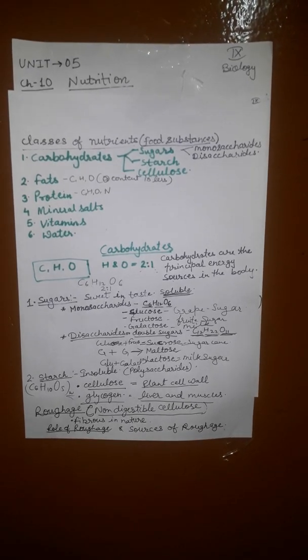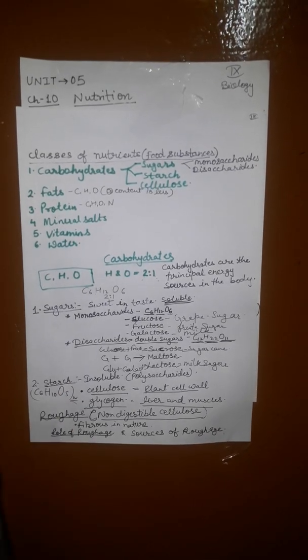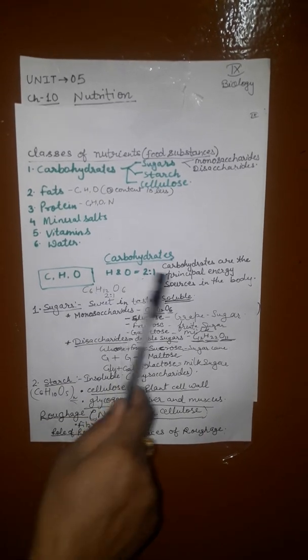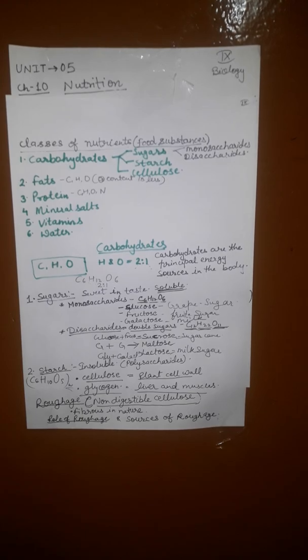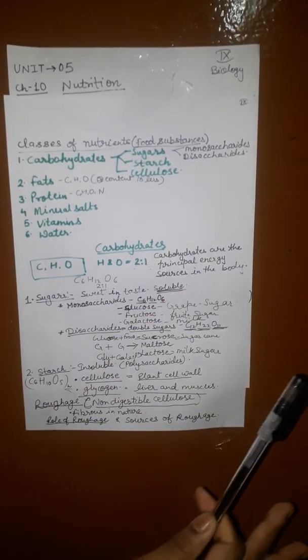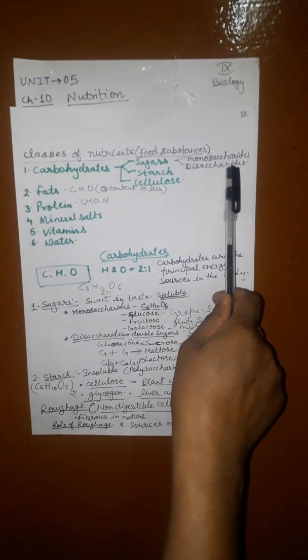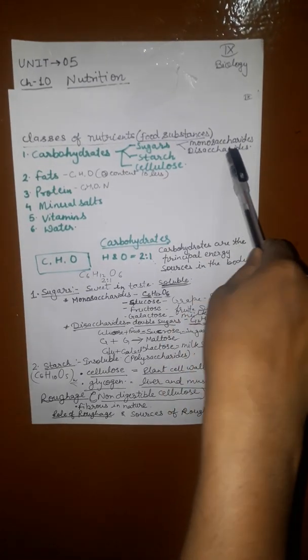Now again, what is carbohydrate? Carbohydrates are the principal energy source of the body. They are of three types: sugar, starch and cellulose. Sugar is also divided into two parts, monosaccharides and disaccharides. Monosaccharides means only a single molecule of sugar is present. Disaccharides, two molecules of sugar are present. Examples of monosaccharides are glucose, fructose and galactose. Disaccharide examples are sucrose, maltose, lactose.